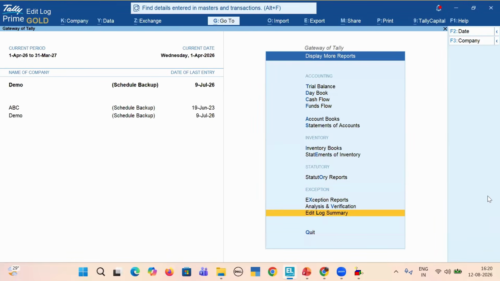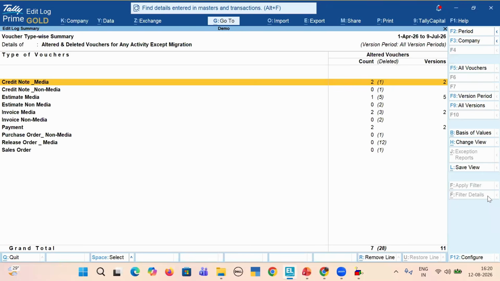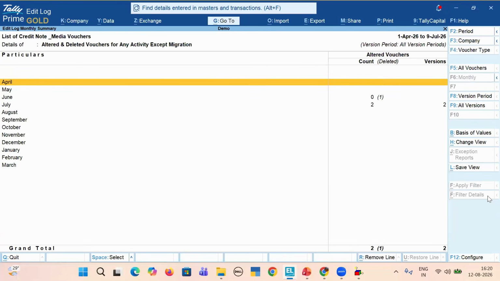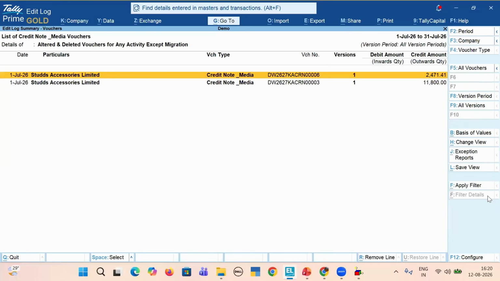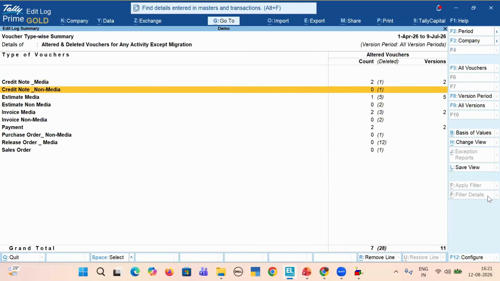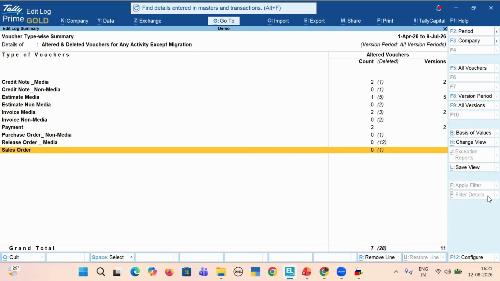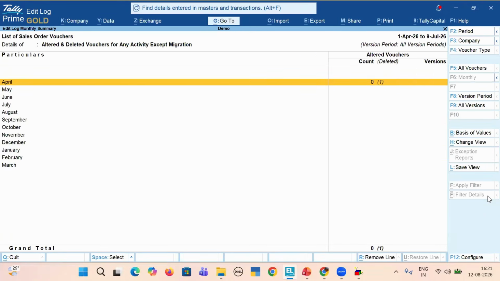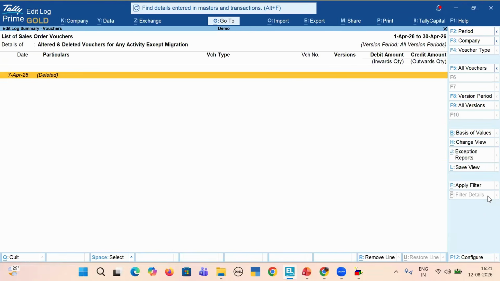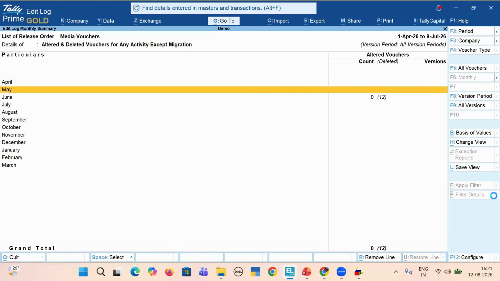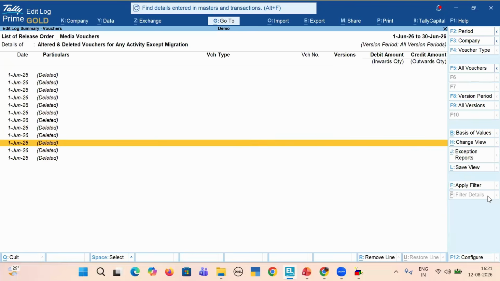Audit logs, as you know, edit logs is mandatory. The report of edit logs, you can go and check. A simple report you get for edit log. What edits have been done, who has done the edits. Just simply scroll through the reports. These are the altered vouchers. What alteration has been done? This voucher has been deleted. You can see all 12 vouchers have been deleted.